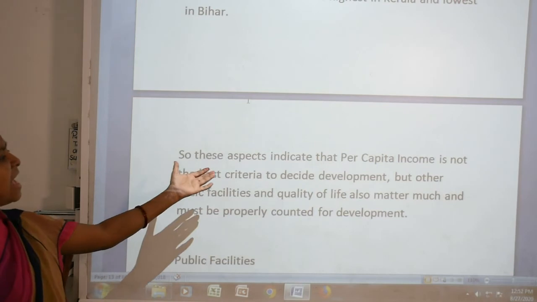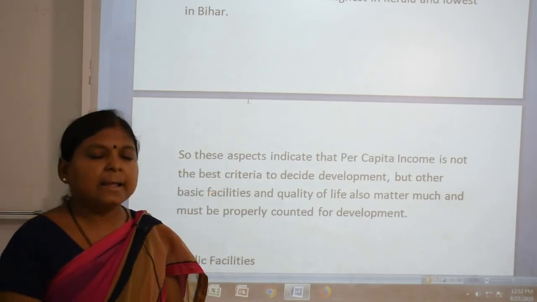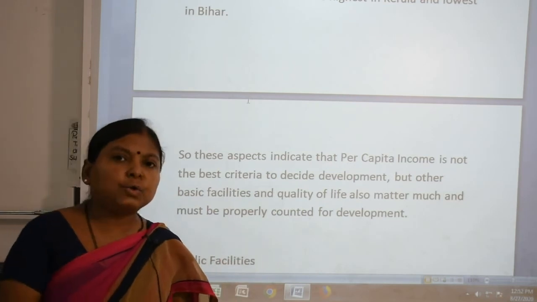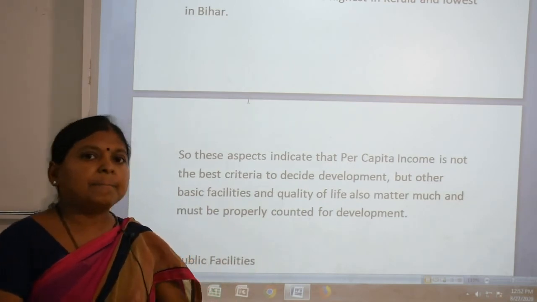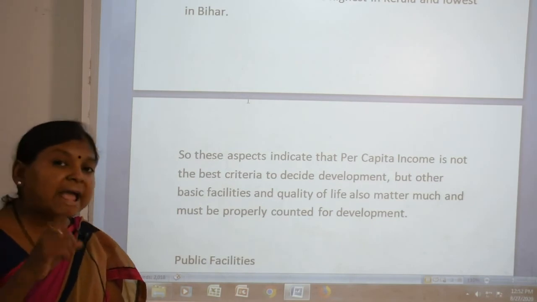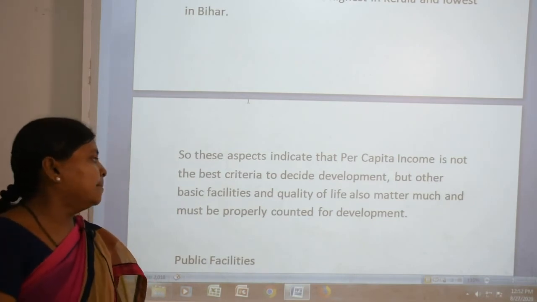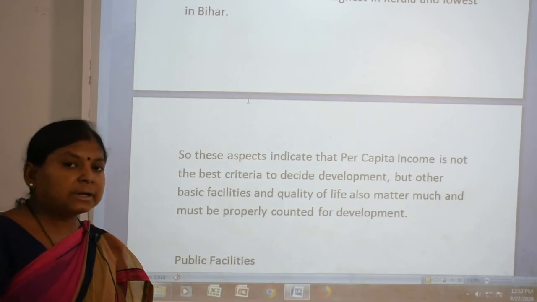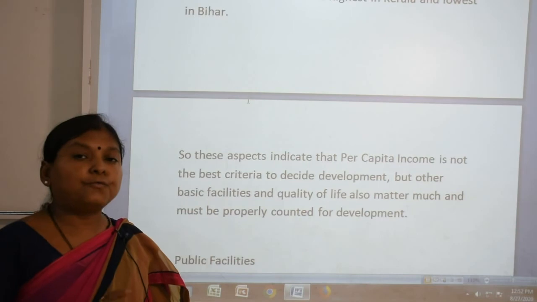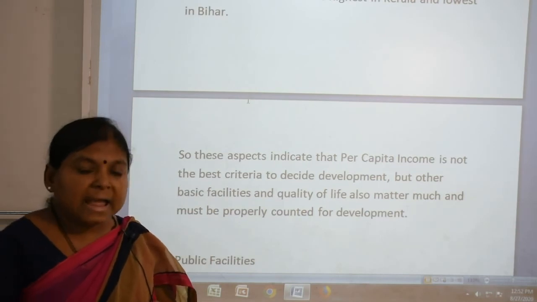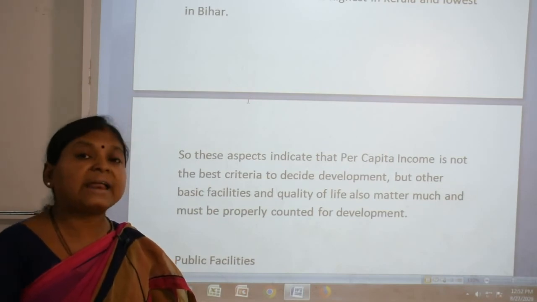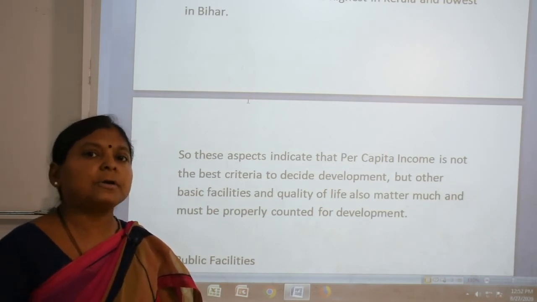So what do these aspects indicate? That per capita income is not the best criterion to decide development, but some other basic facilities and quality of life also matter and must be properly counted for development. Do you know what the basic needs of the people are? Food, health, education and shelter. If these are available, then we can say whether it is developed or not.